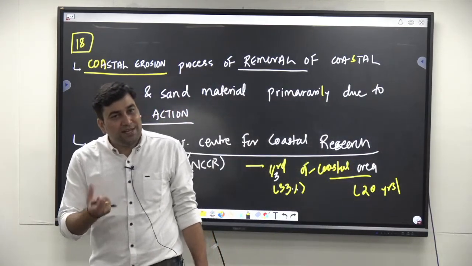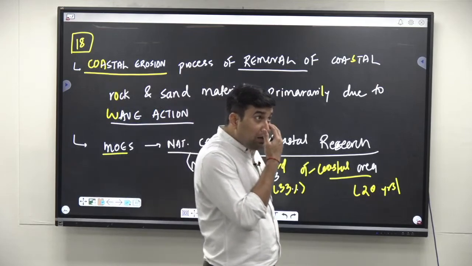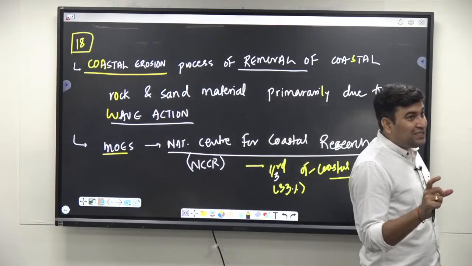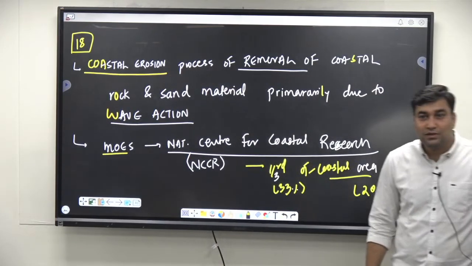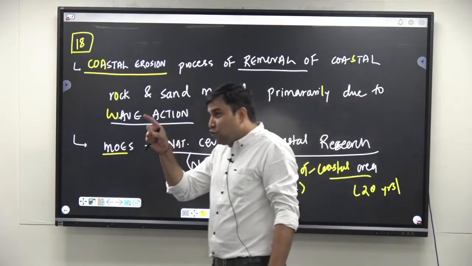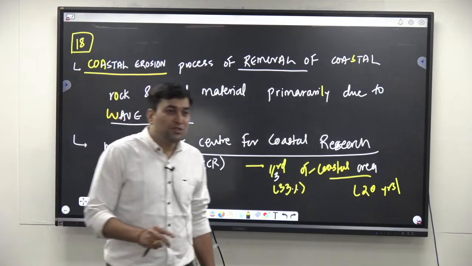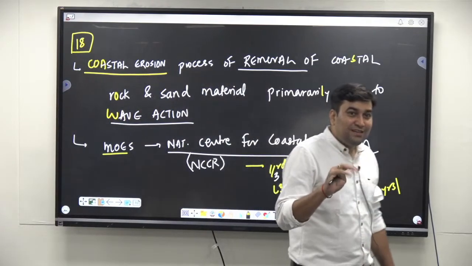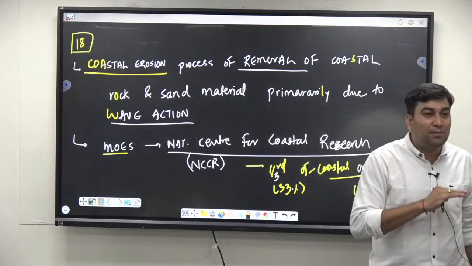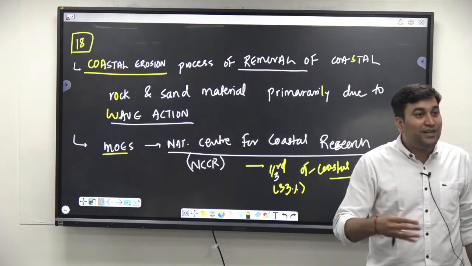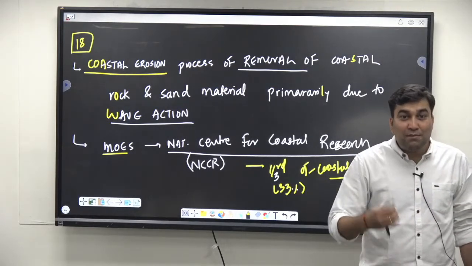You can also give one example if you want. If you consider West Bengal, its coastline is around 535 kilometers. Out of that, almost 300 or 315 kilometers of coastline is, in recent times, getting submerged and is more impacted by cyclones.